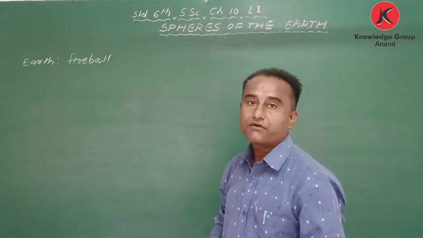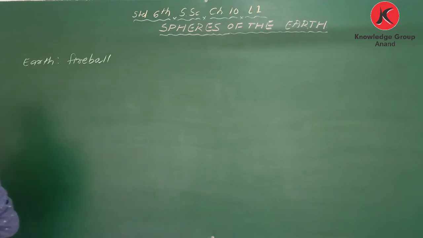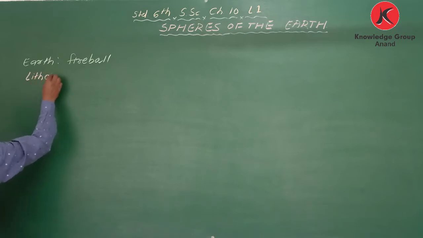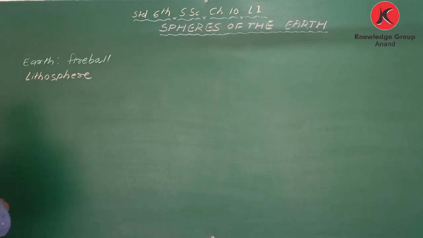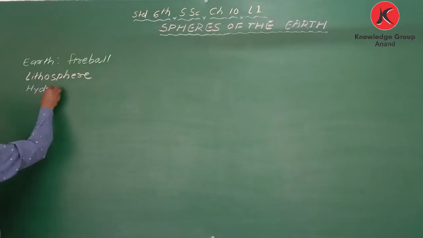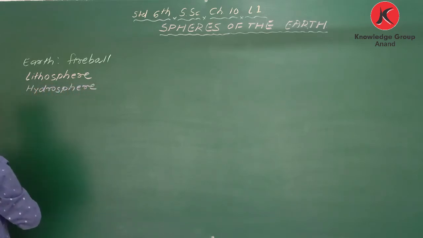Now the Earth has four spheres. First one is lithosphere. Second one is hydrosphere.